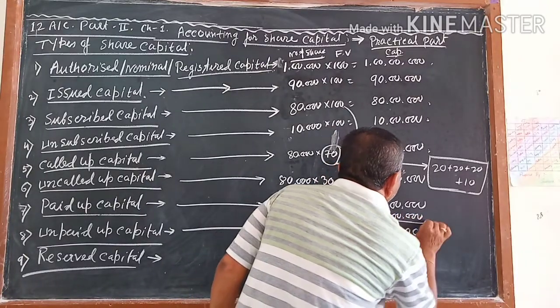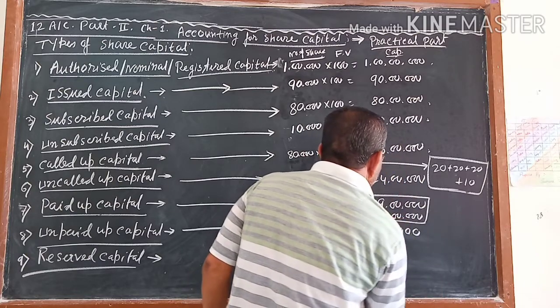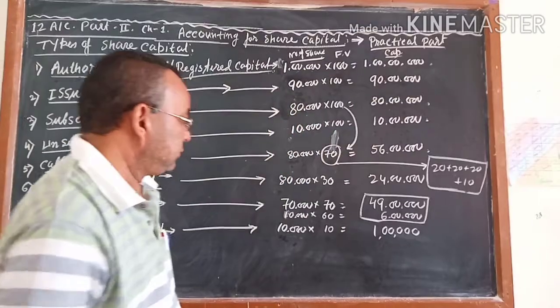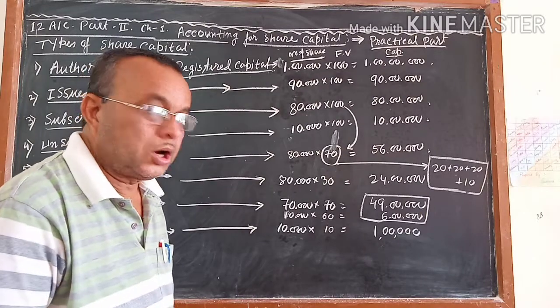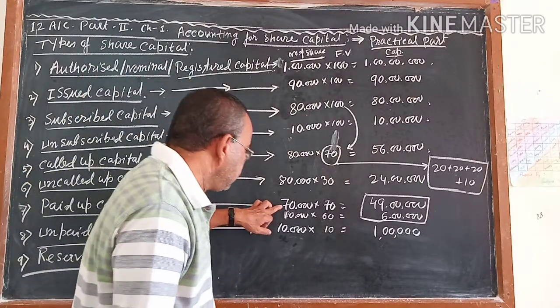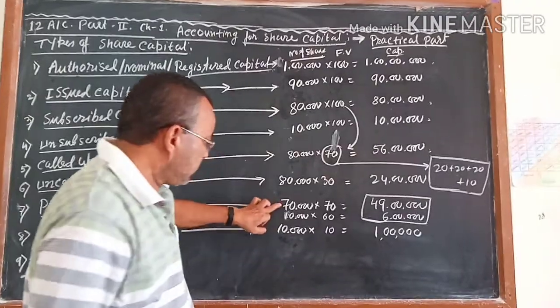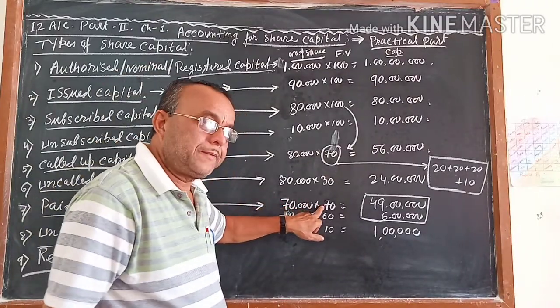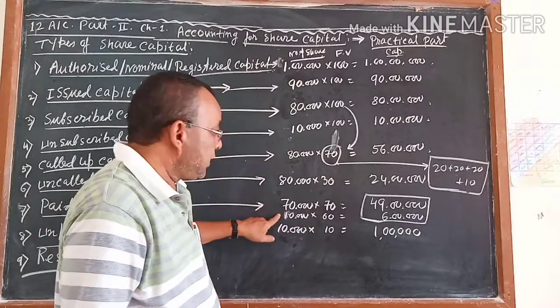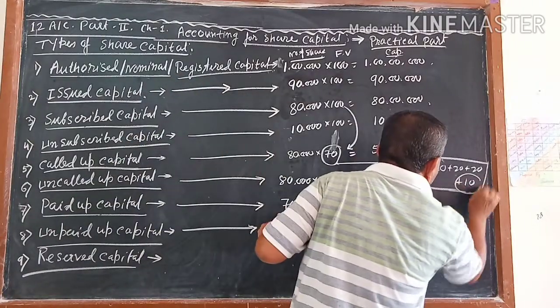This is your paid up capital. This is your not paid up capital. Understand or not? How much did you collect? You collected, out of these 80,000 shares, 70,000 shares paid the full amount. 10,000 shares did not pay the last installment.